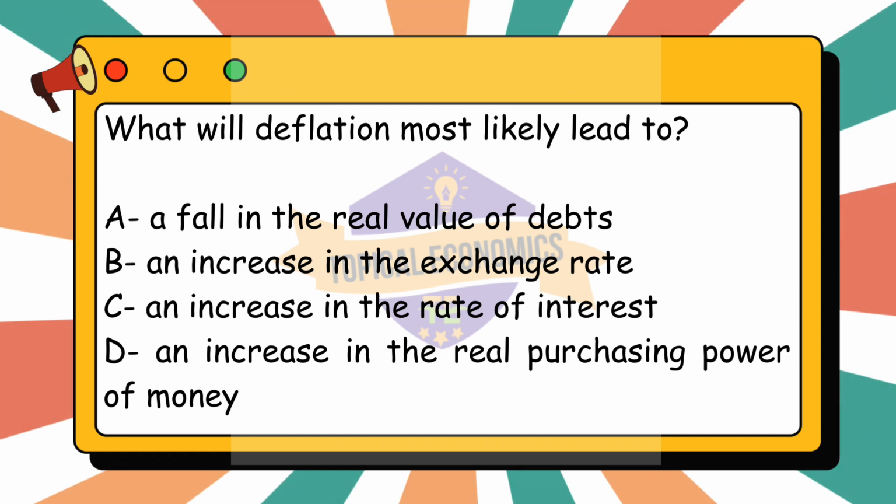When the price level falls, the amount of money owed, the nominal debt, remains the same, but the value of money rises, meaning the debtor has to pay back more in real terms. In other words, deflation makes it harder for borrowers to repay their debts because they are paying with money that is worth more. Next, option B. An increase in the exchange rate is not necessarily true.